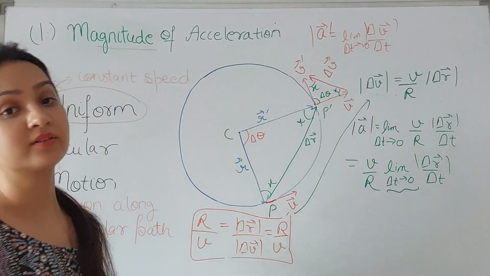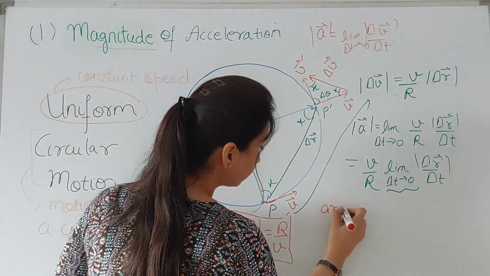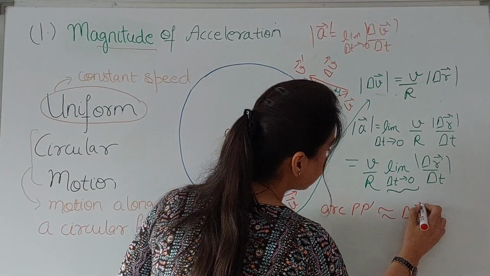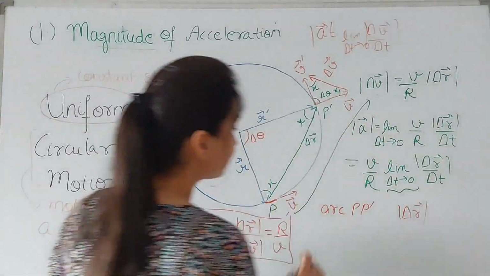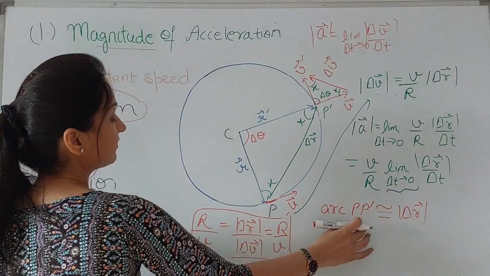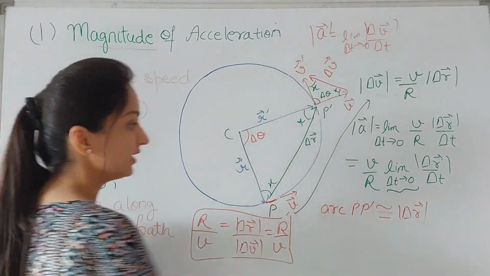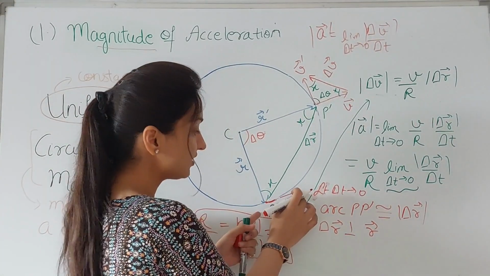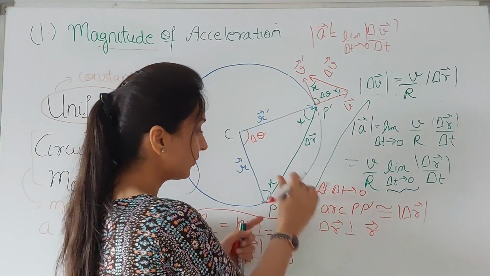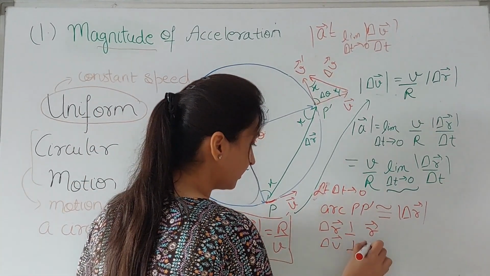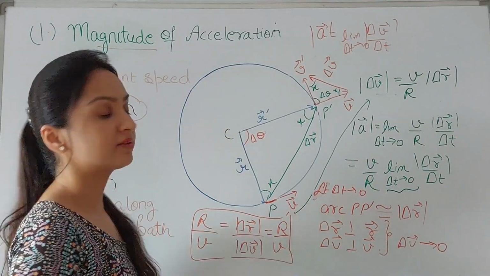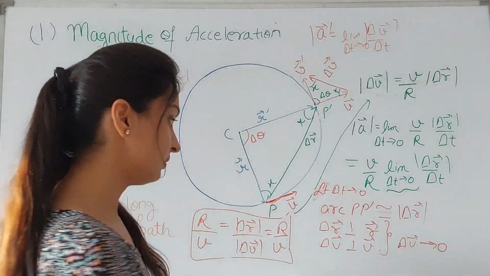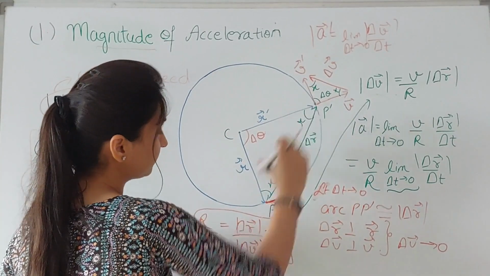In this case, what you can approximate is that this arc PP dash can be approximately taken to be delta R, the magnitude of this delta R. With delta t tending to 0, this delta R will become perpendicular to this R, and V dash will also nearly coincide with V such that delta V is also perpendicular to V. And this delta V also tends to 0 because this V and V dash will nearly overlap in this limit delta t tending to 0. So arc PP dash is equal to the magnitude of delta R.